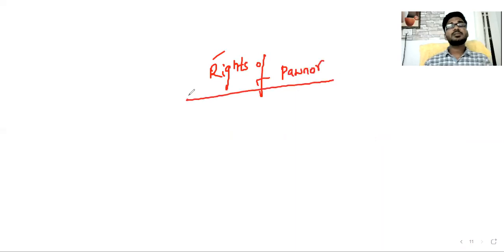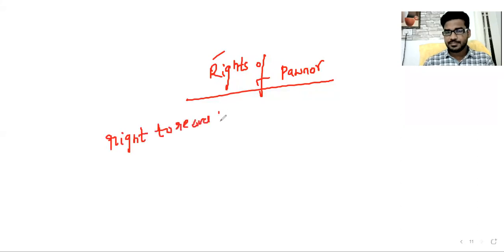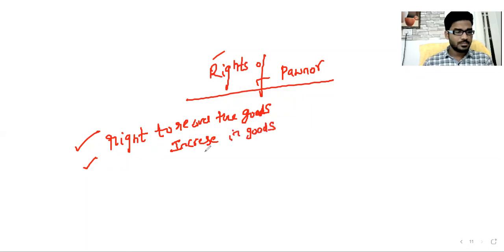So what are the rights of Pawnor? First of all, the right to recover the goods pledged. Same like a bailment. Then the right to recover increase in goods, that is, accretion related to the goods.